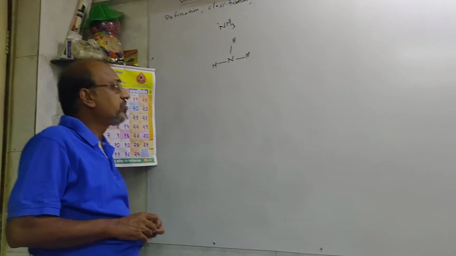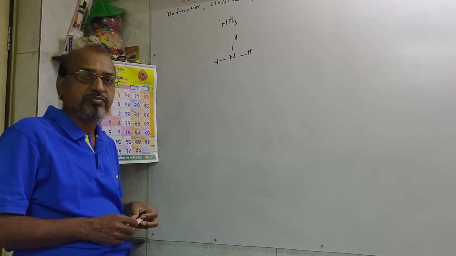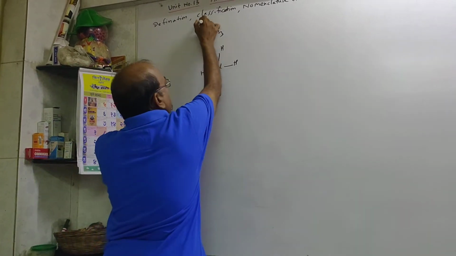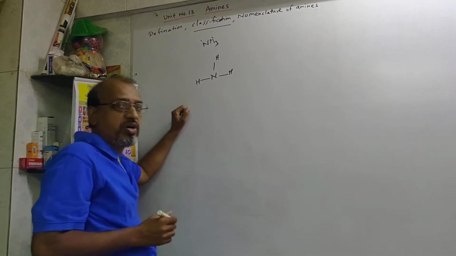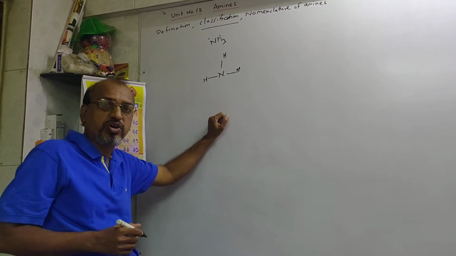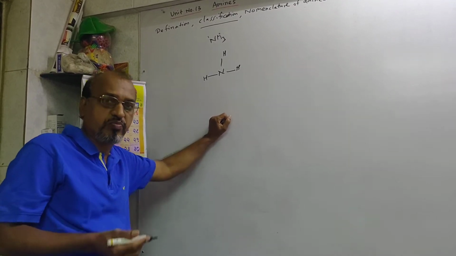In case of ammonia, ammonia has the formula NH3. In that, around the nitrogen atom, three hydrogens are bonded, and from this we can discuss the classification of amines. In classification of amines, one by one we replace these hydrogen atoms of the nitrogen of ammonia by an alkyl group or by an aryl group.